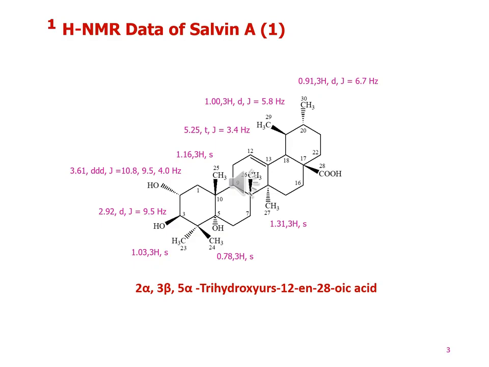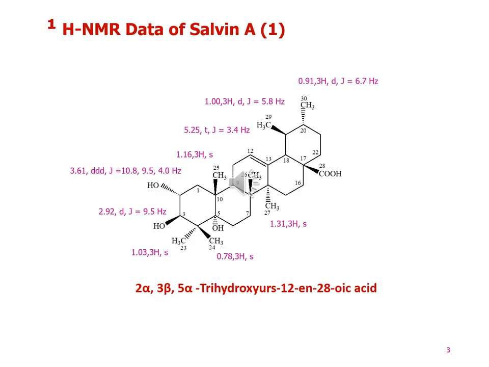mass as 488. The proton NMR spectrum showed a tri-substituted double bond at sigma 5.25, that is a triplet, and J value 3.4 Hz, and two oxymethine protons at 3.61, one proton doublet of doublet of doublet, and J value is 10.8, 9.5 and 4.0 Hz, and 2.9, one proton doublet, J value 9.5 Hz.